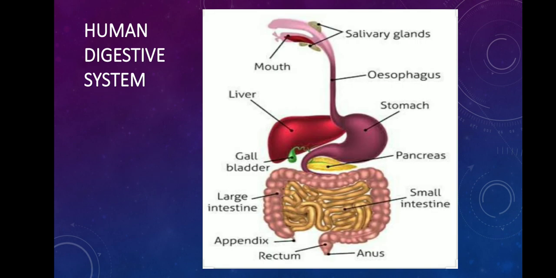In this image, you will be able to see the structure of the human digestive system. You can see the alimentary canal which is extending directly from the mouth to the anus, and you will also be able to see the salivary gland, liver, and the pancreas. Now, let's look into the process of digestion.